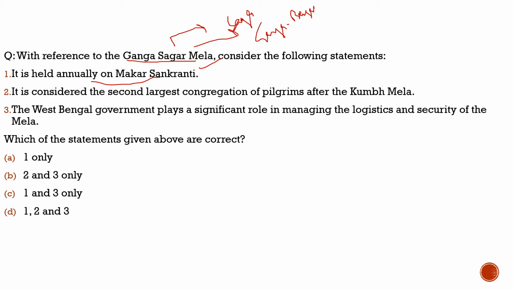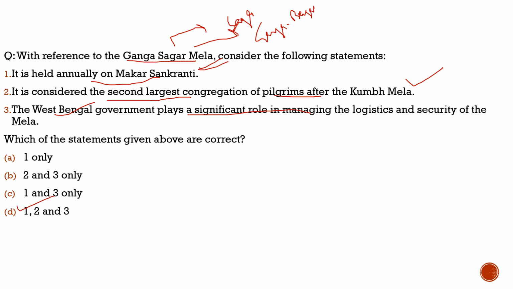With reference to the Ganga Sagar Mela, consider the following statements. First statement, it is held annually on Makar Sankranti, 100% correct. It is considered the second largest congregation of pilgrims after the Kumbh Mela, 100% correct. The West Bengal government plays a significant role in managing the logistics and security of the Mela, 100% correct. It happens on the Sagar Island in West Bengal. So the correct statements are statement 1, statement 2 and statement 3, which means option D is the correct option. All the three statements are correct.